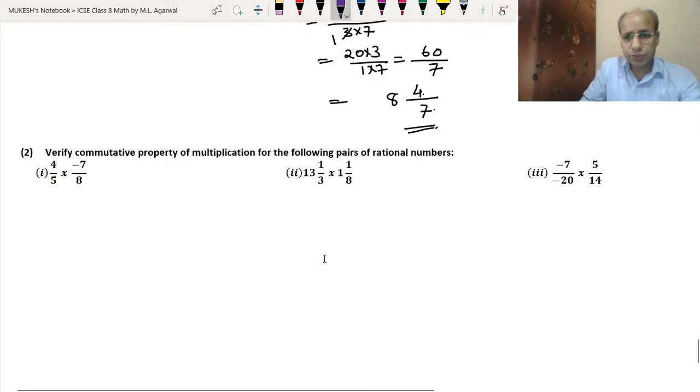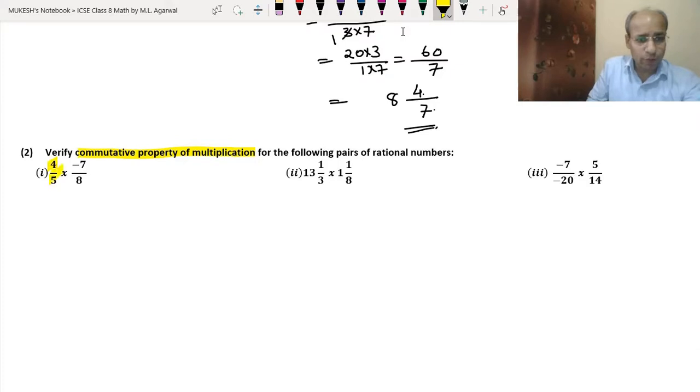In this question, we have to verify the commutative property of multiplication. In the first one, we have to verify 4 upon 5 into minus 7 upon 8. As we know, in the commutative property, 4 upon 5 into minus 7 upon 8 will be equal to minus 7 upon 8 into 4 upon 5.